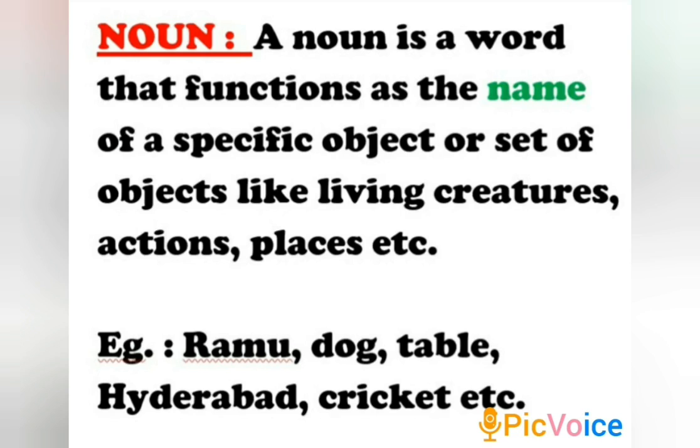A noun is a word that functions as the name of a specific object or set of objects like living creatures, actions, places, etc. I'll repeat it. A noun is a word that functions as the name of a specific object or set of objects like living creatures, actions, places, etc. Now I have highlighted the word name because noun is basically a naming word. That is the short form of a noun.